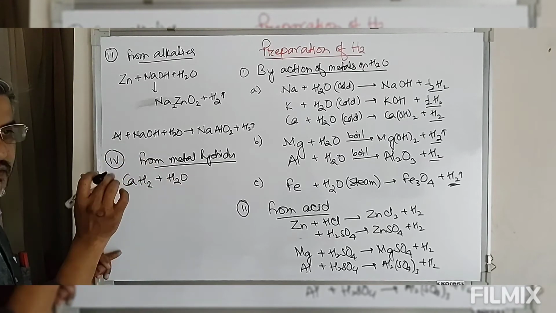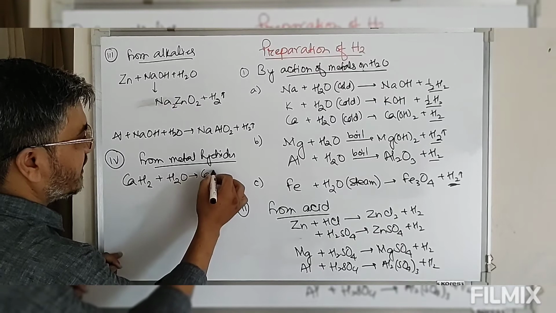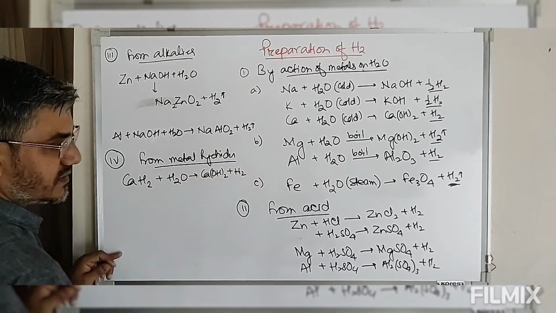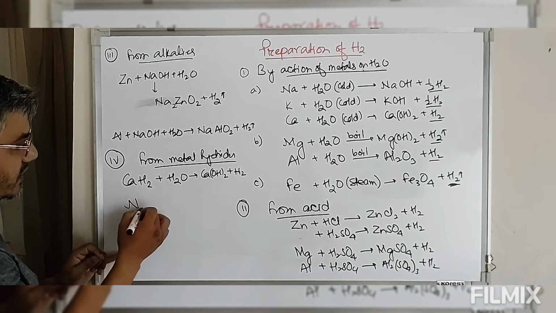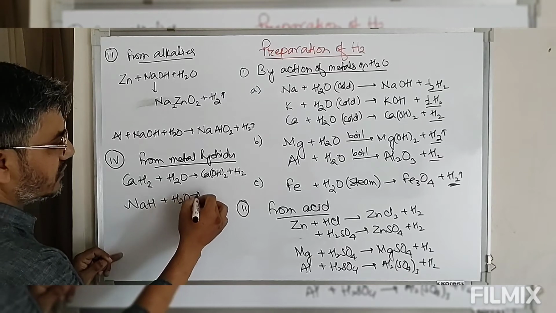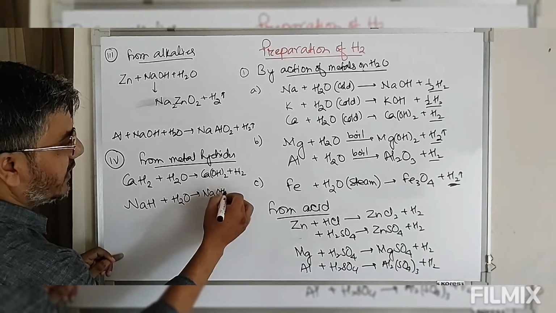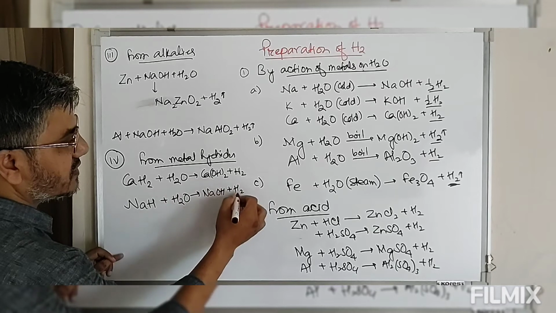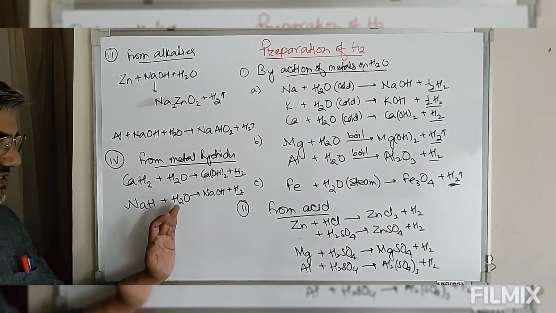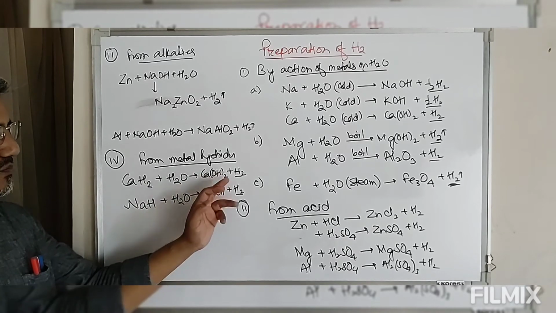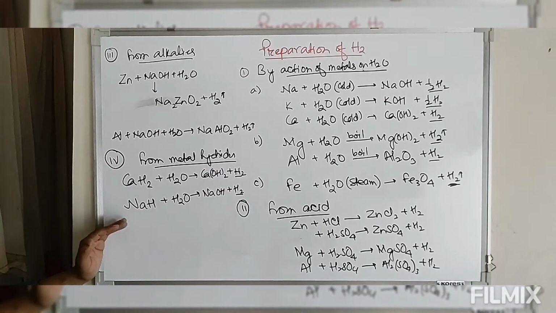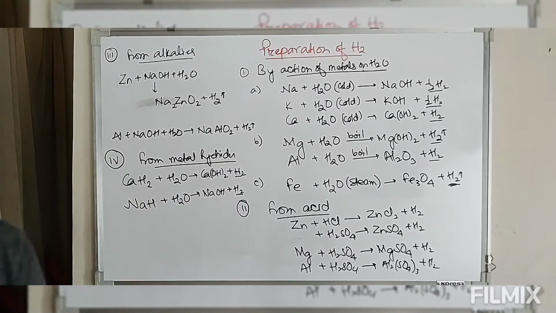Metal hydride is reacted with water, and this gives you calcium hydroxide plus hydrogen gas is released. Similarly, we take sodium hydride, it reacts with water, and this gives you sodium hydroxide plus hydrogen gas is released. So all metal hydrides on hydrolysis give you hydroxide plus hydrogen gas. So this is the fourth method, that is from metal hydrides.